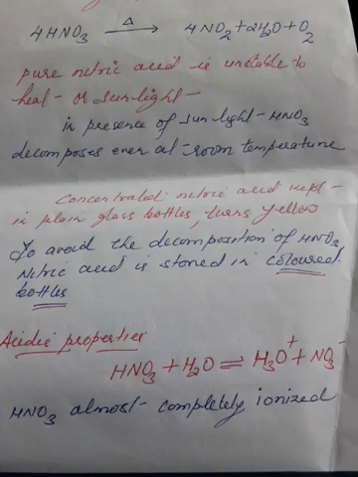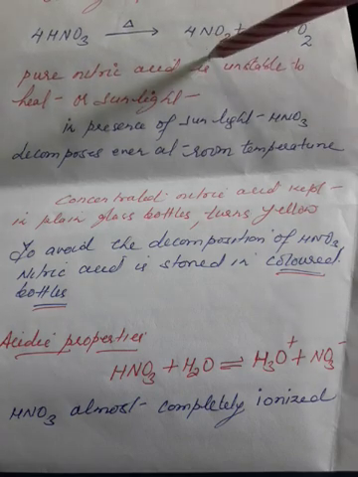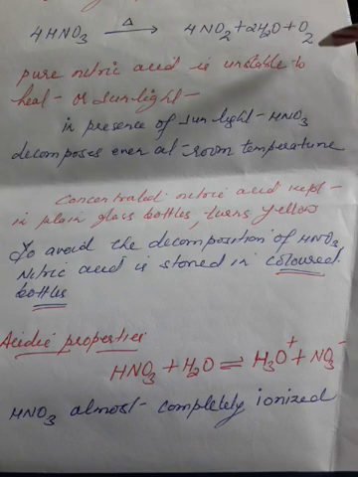Hello everyone. Today we will study the chemical properties of nitric acid. So let's start with the stability of nitric acid. Pure nitric acid is unstable to heat and light. It means nitric acid, when heated, decomposes to form nitrogen dioxide, water and oxygen.